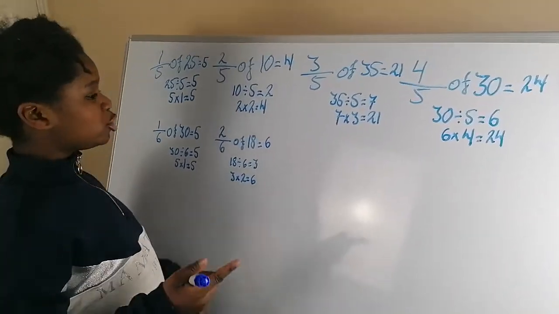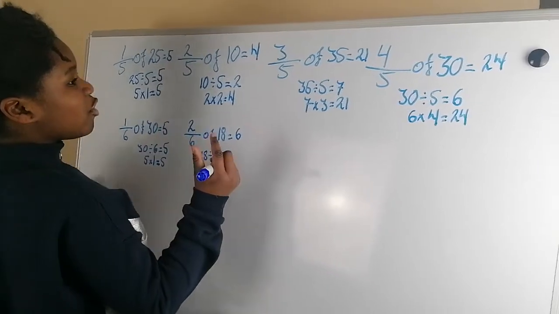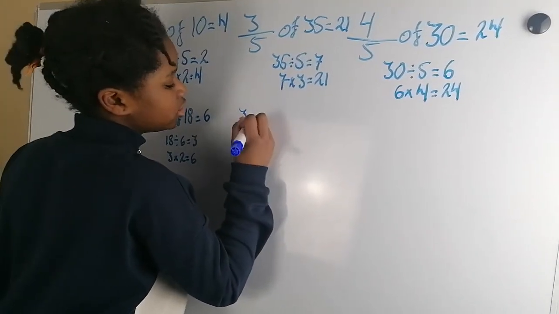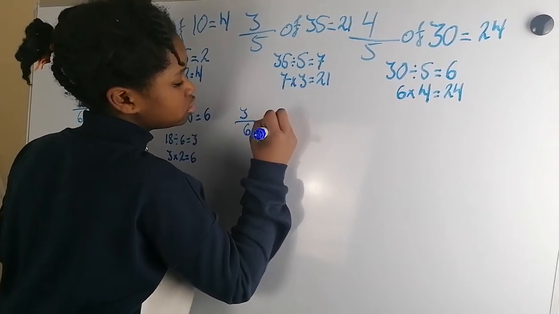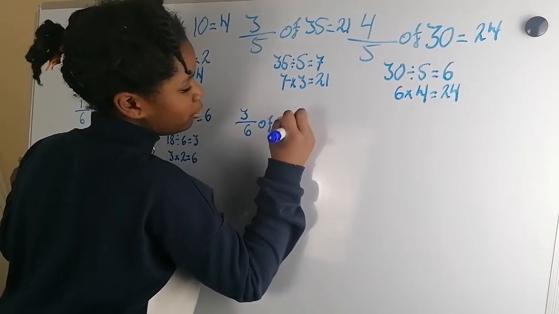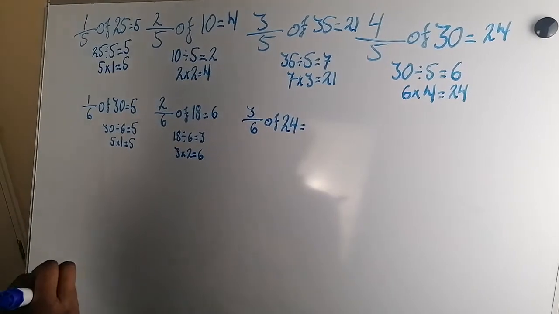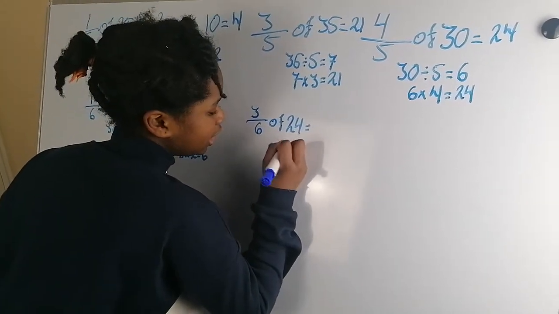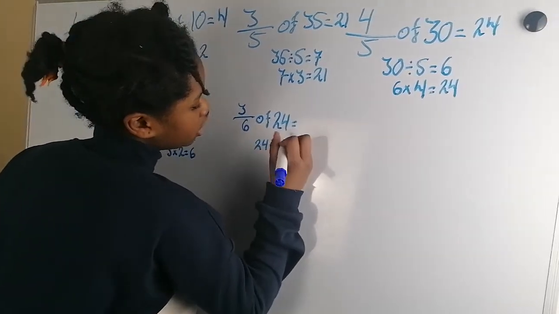Now I'm going to do 3/6 of, let's do 24. So again, 24 divided by 6 is quite an easy one.